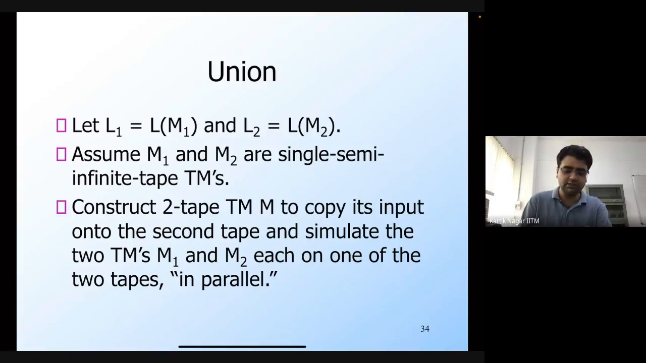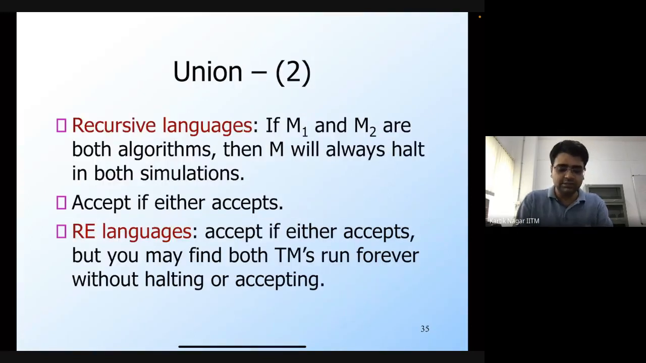So we can do this because, as I said, a two-tape Turing machine is similar in power to a one-tape Turing machine. It's just a more convenient way of constructing a TM. So now that I am running this two-tape Turing machine,